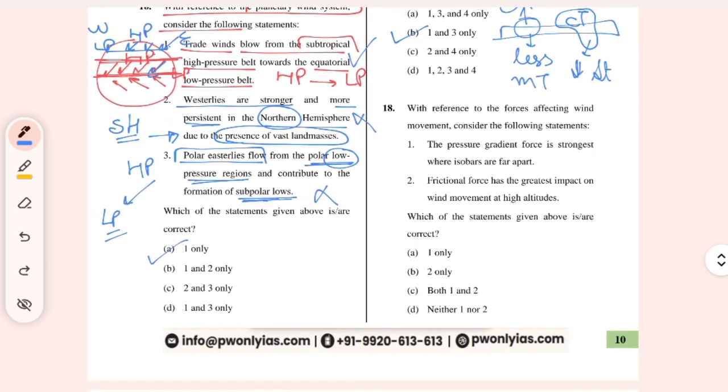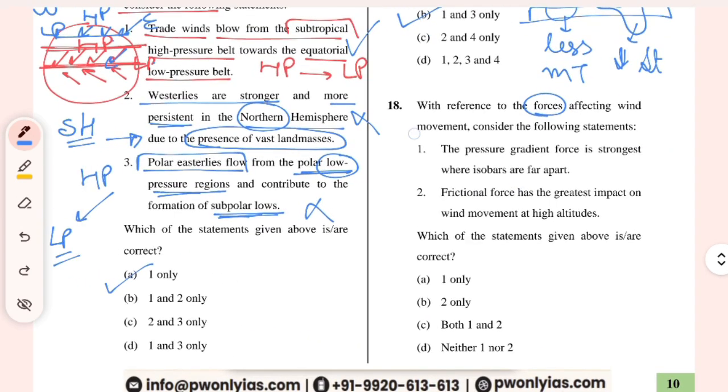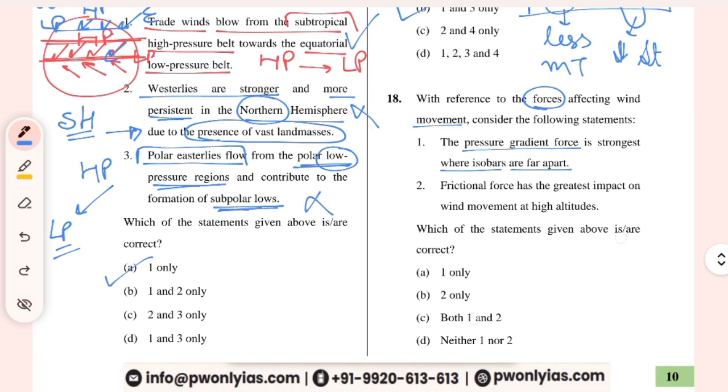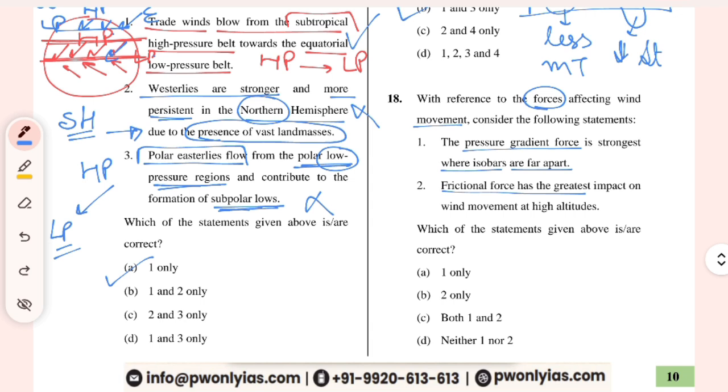Moving to the next question, with reference to the forces affecting the wind's movement. The pressure gradient force is strongest where isobars are far apart. Frictional force has the greatest impact on the wind movement at high latitude. Okay, first we should know that there are three forces which are very much responsible for the movement of the wind. What are these? The first is the pressure gradient force, then Coriolis force, and then the frictional force, right?